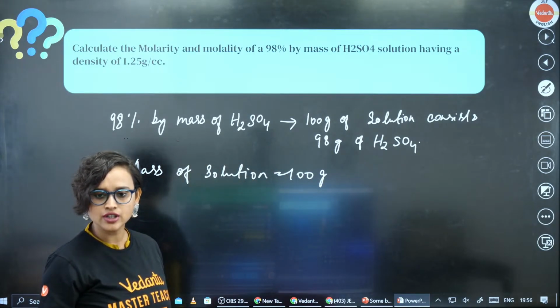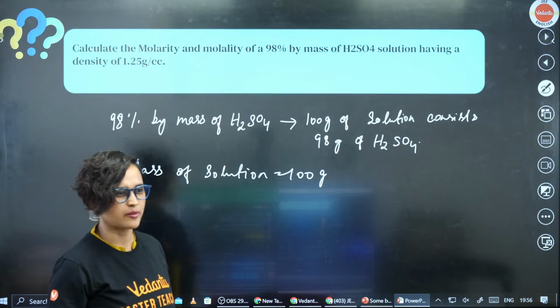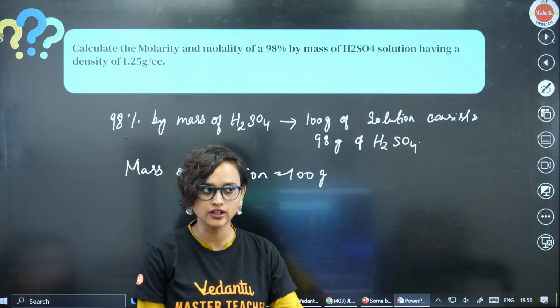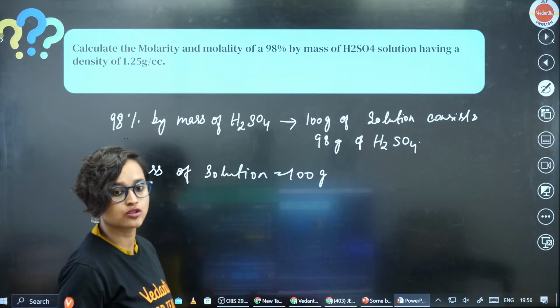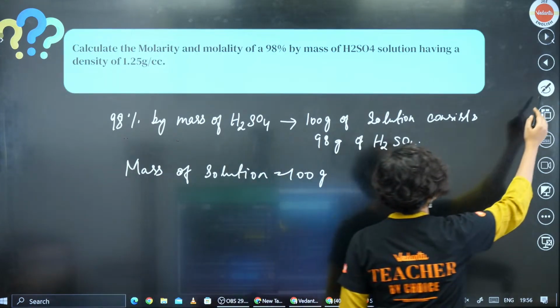What about mixing of solutions? Will we cover this? No, mixing of solutions we will not be able to cover in today's session. We will be covering it in the next session, okay?